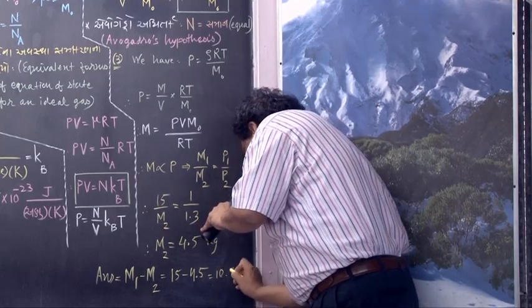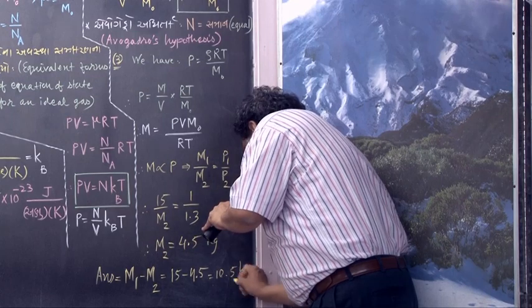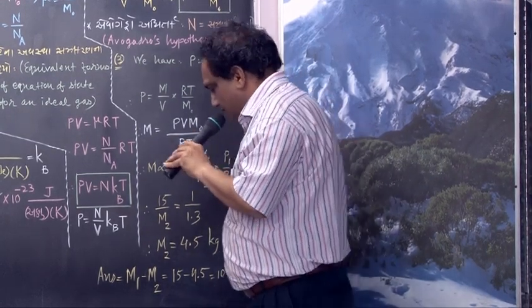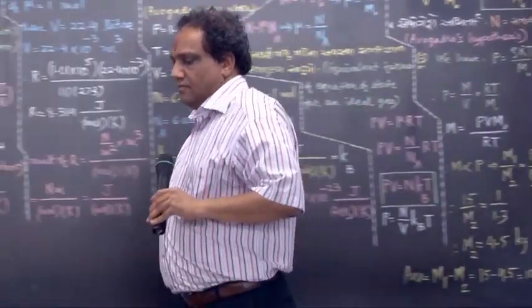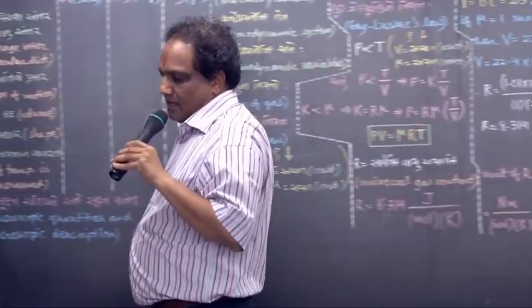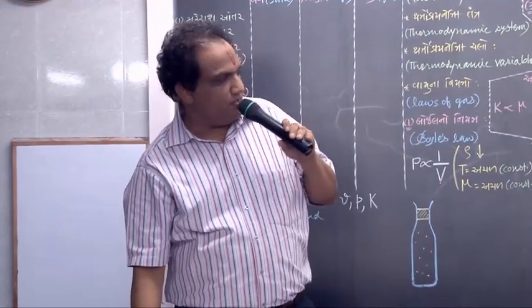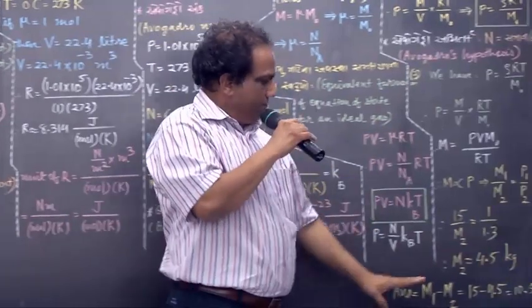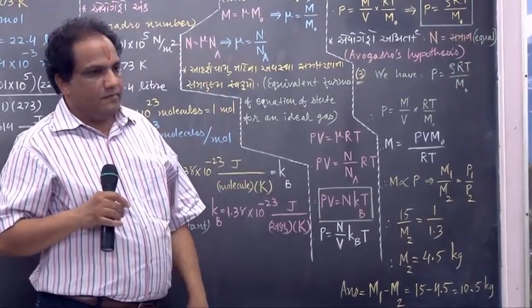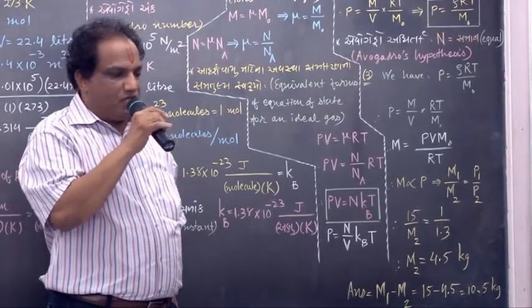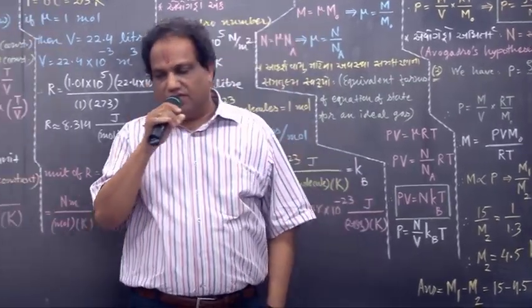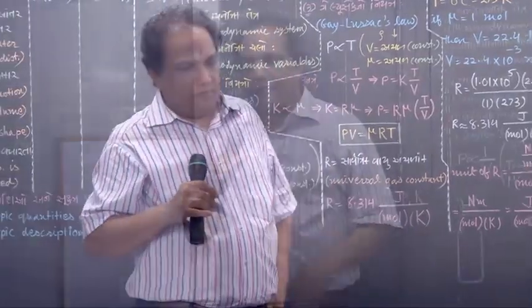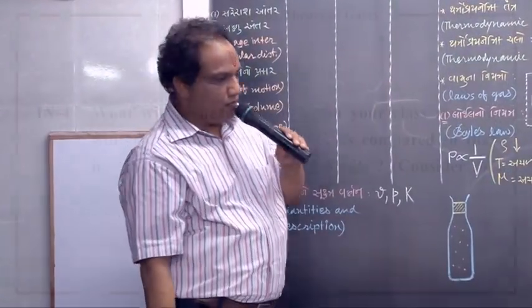What is written in the textbook? Make the correction. The real answer is 10.5 kilogram. Write it from the board. Mass of oxygen leaked from the cylinder is M1 minus M2. Number 4.